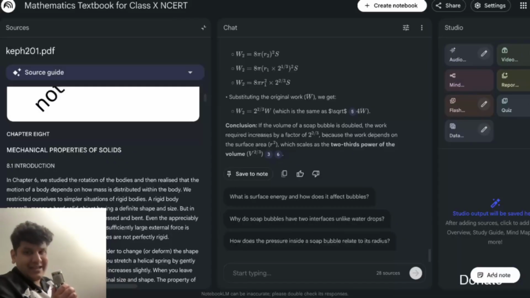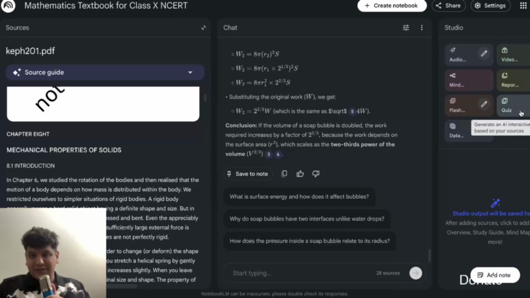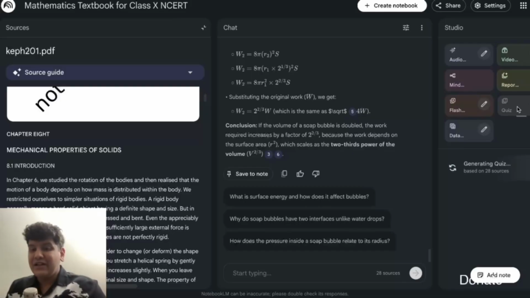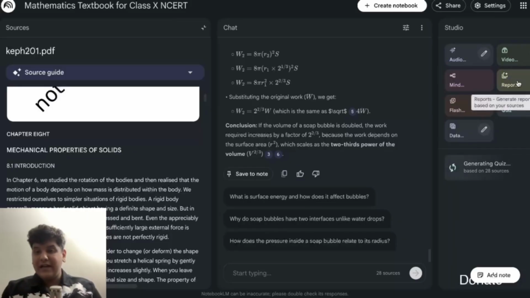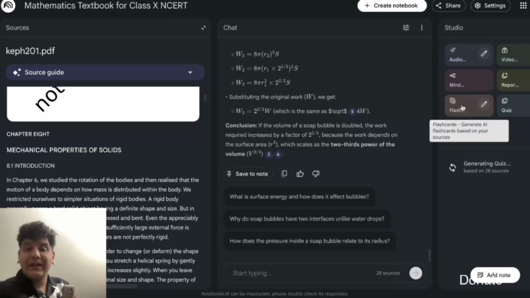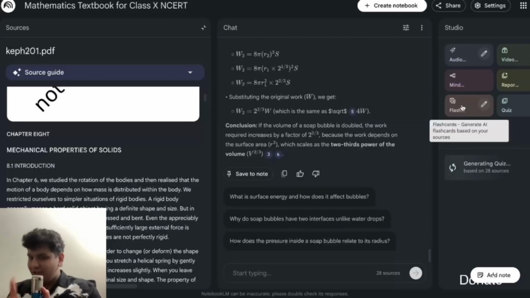Please do have a look. You can also have a quiz here, which generates an AI interactive quiz based on your sources. That's the best thing a parent can ask. You can create a questionnaire. You can create anything you want. You can ask your kids to answer it. What else you can do? You can create reports. You can create flashcards so they can study before the examination, and that is one of the best things you can do for a kid. Not gonna lie about it, this is the best thing you can do for them.